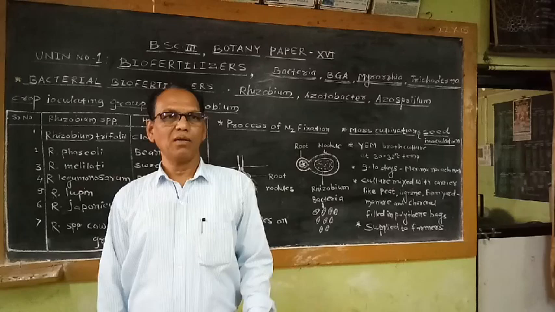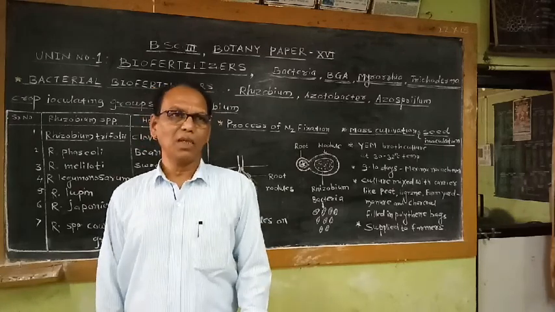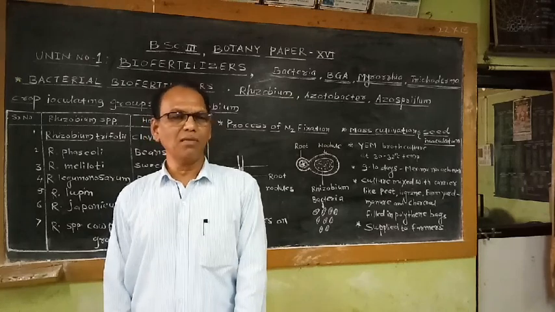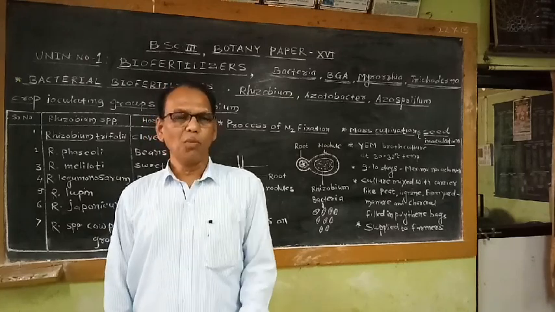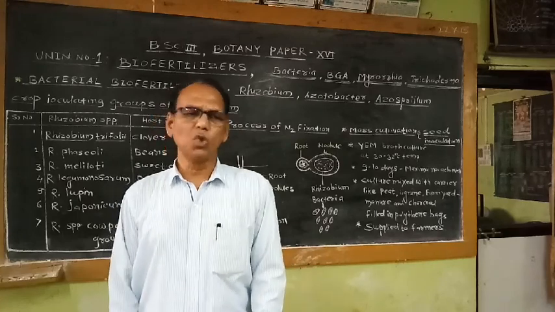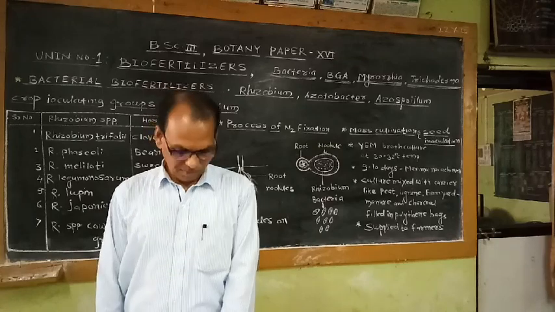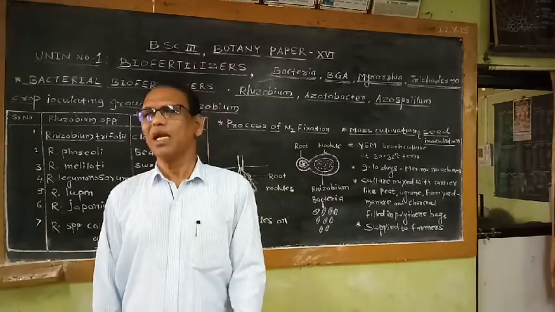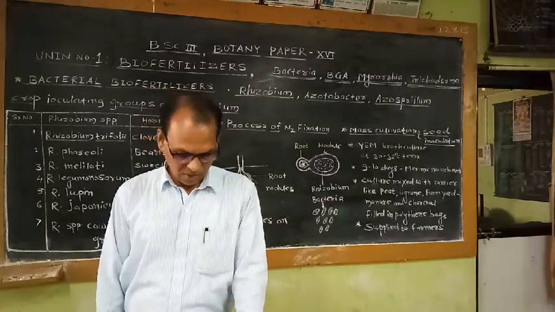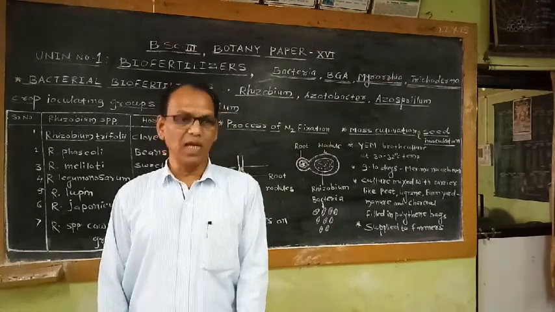In most of the states where more water is available, sugarcane is cultivated, and due to flood irrigation, excessive watering and excessive use of synthetic fertilizers, the soil becomes saline. We can't take any kind of crop in these saline soils. So this is the drawback of these synthetic fertilizers.